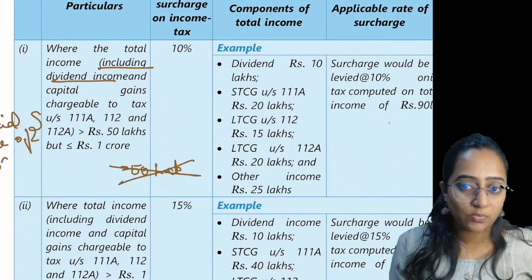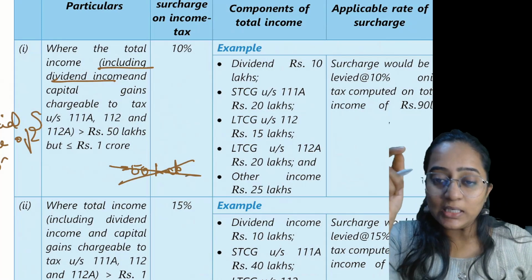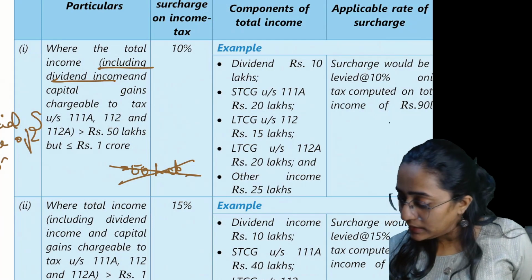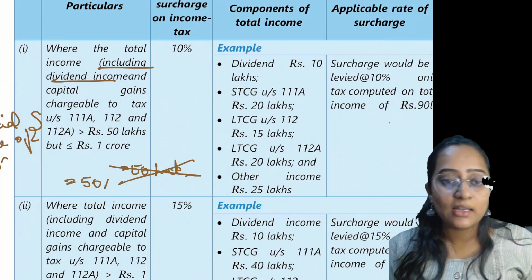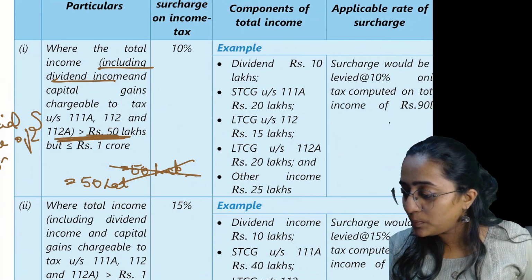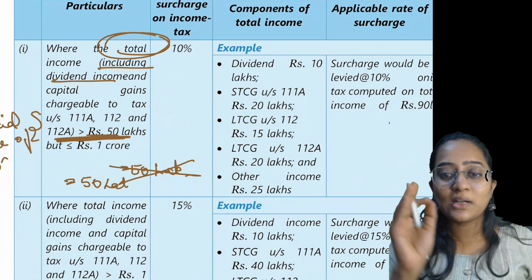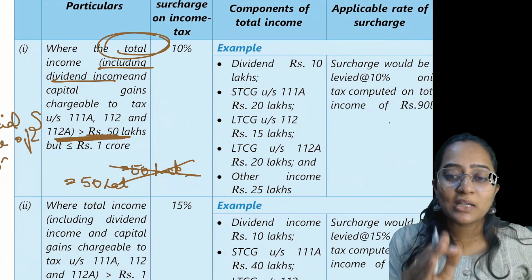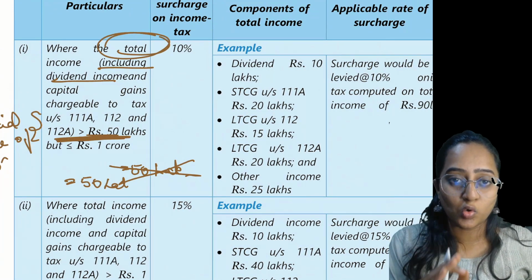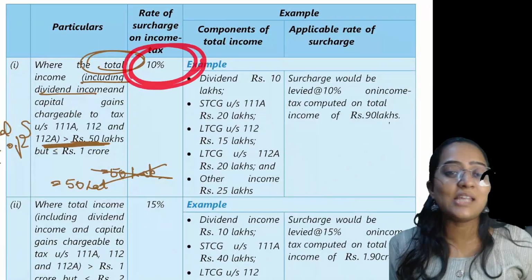The answer is no. Always remember equal to, greater than, less than; be careful with that point. If it is exactly 50 lakh, surcharge is not applicable, because your total income should be greater than 50 lakh rupees but less than or equal to 1 crore. If that is the case, the rate of surcharge applicable is 10%.